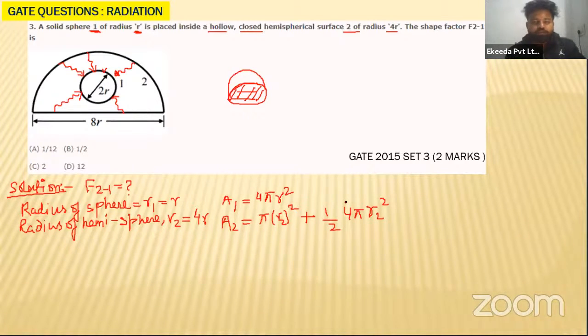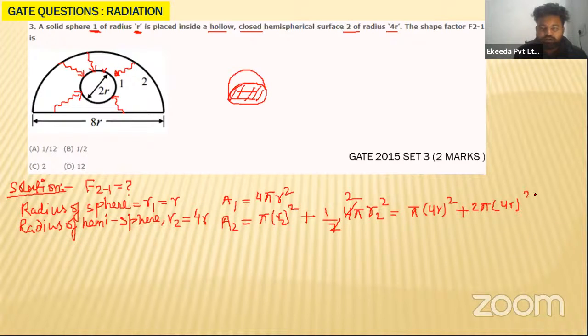So let us see what it will become. 4 pi is pi into 4 R square. Now half, that 2 will go, so there will be only 2 pi. Because R2 is 4R, this particular value will become 3 pi into 4R square, and that will be your area A2.